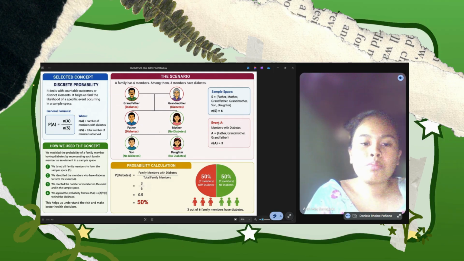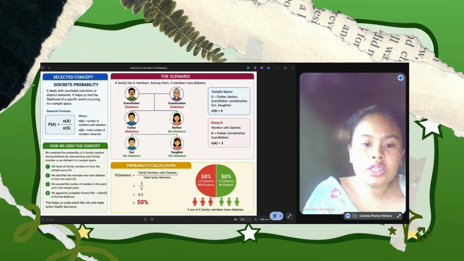So next is the probability formula. Since my data come from observed family history, I used experimental or observed probability. For my scenario, the formula becomes: probability is equal to the number of members with diabetes over the total number of family members.